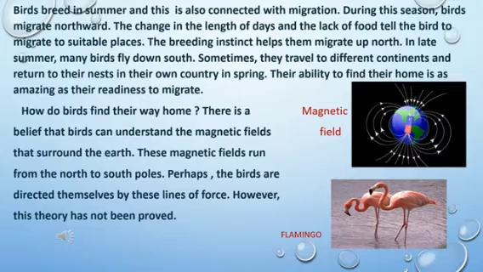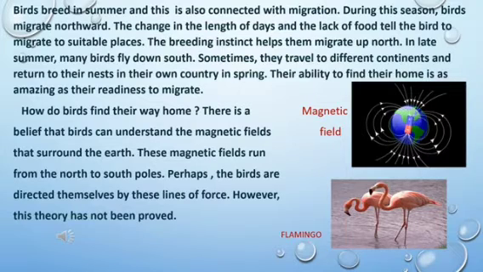Now let us discuss this paragraph. It is said that birds understand the magnetic field that surrounds the earth. Now what do you mean by magnetic field? Imagine earth as a magnet. All of you are familiar with a magnet, isn't it? So imagine that earth is itself a magnet. Now the area surrounding, the region surrounding earth, the magnet earth, is called the magnetic field. So what is magnetic field? The area around a magnetic material is called a magnetic field.